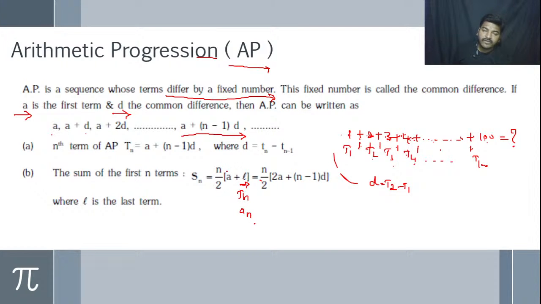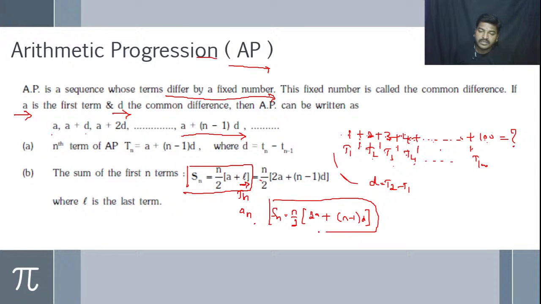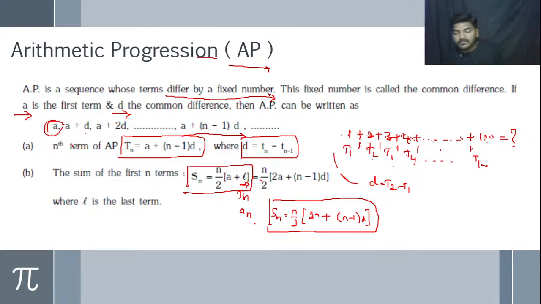Or this Sn formula can also be written in another form, that is Sn equals n by 2 into (2a plus (n minus 1) into d). These are the two formulas we will use to find the sum of n terms of an AP. This is the formula we use to find the last term of the AP, and this is the formula we use to find the common difference. Always keep it in mind. The first number is the first term, that is the A value. Okay, this is the arithmetic progression.